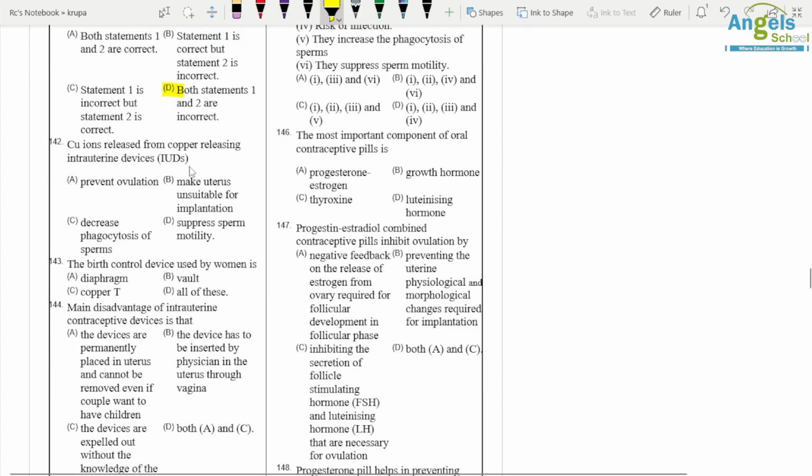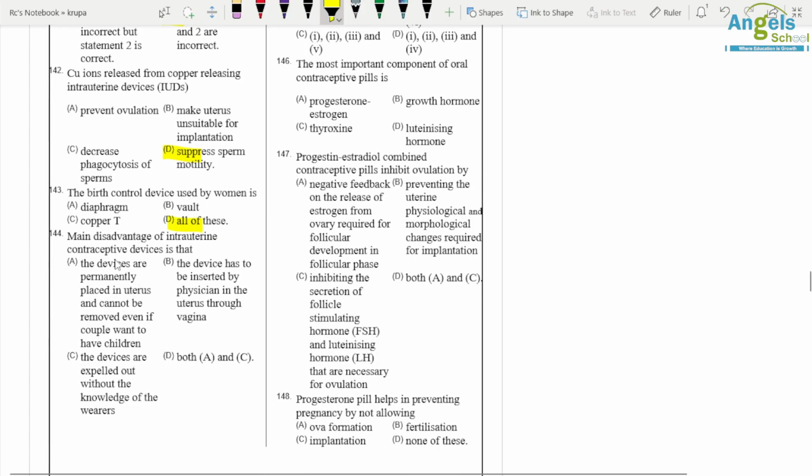Copper ions released from copper releasing IUDs can suppress sperm motility. The birth control devices used by women are diaphragm, vault, copper T. All of these are contraceptives for women.